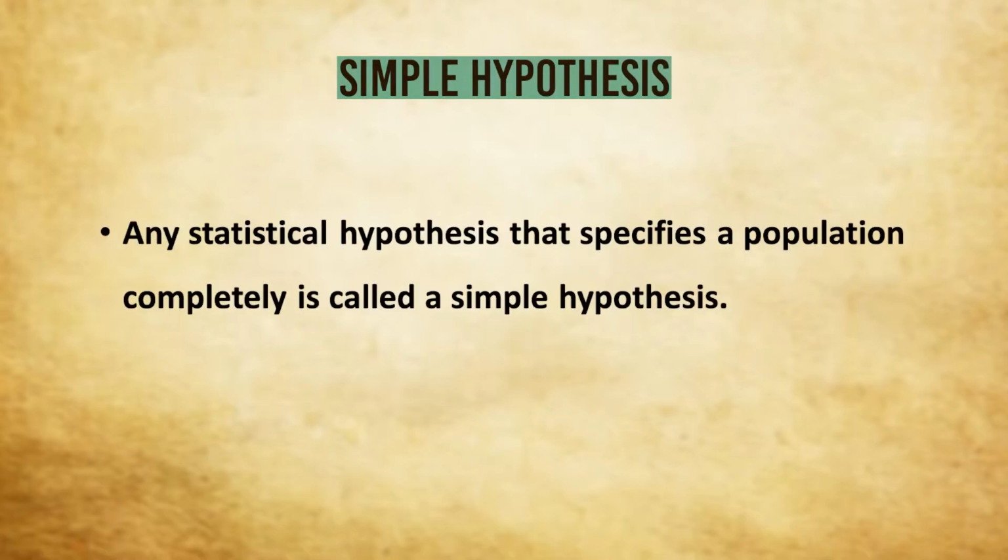Now we will classify different types of hypothesis. First, simple hypothesis. A hypothesis that specifies a population or equivalently a probability distribution completely is called a simple hypothesis. Now what do we mean by specification in a complete sense? That means the population parameters will all be specified by a simple hypothesis.